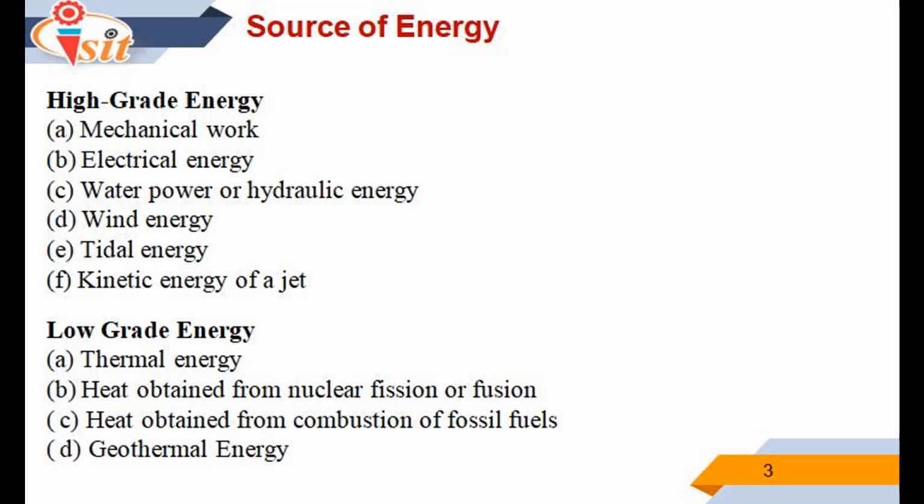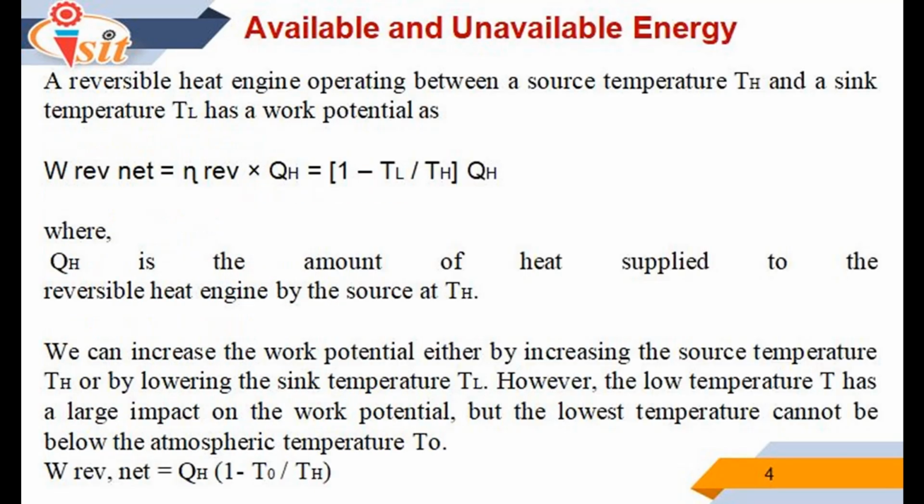According to second law of thermodynamics, the part of low grade energy that can be converted into work is known as available energy and the part which is rejected as a waste is known as unavailable energy. Further, the quantity of energy is always degraded during process, hence entropy is generated and the opportunity to produce work are reduced. The next important point is available and unavailable energy.